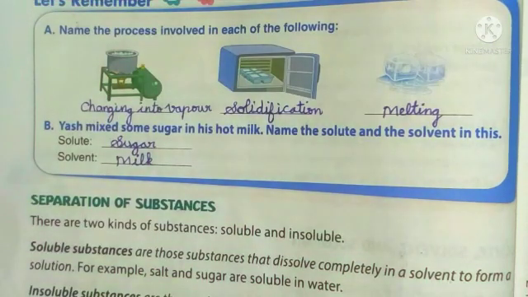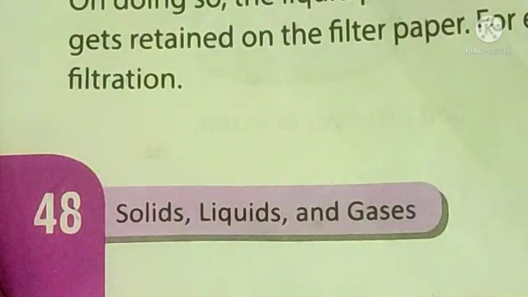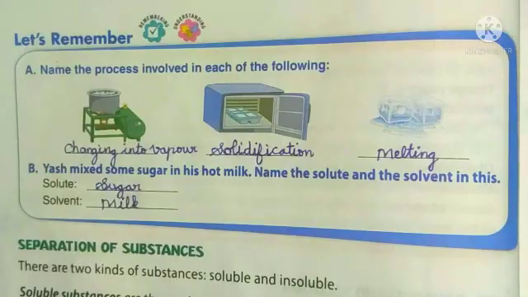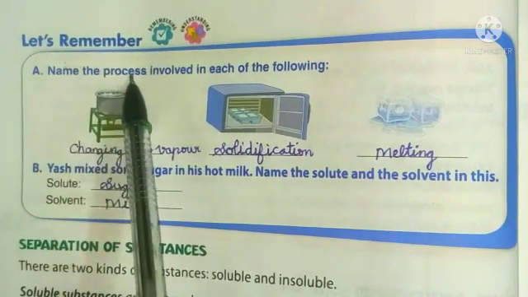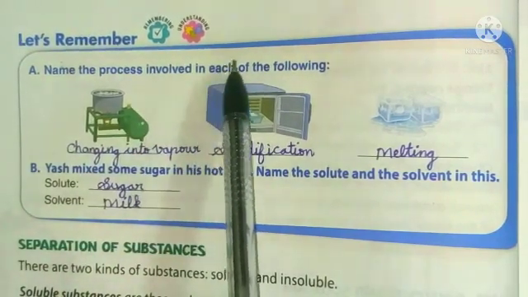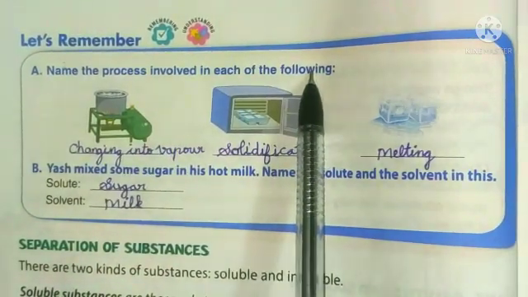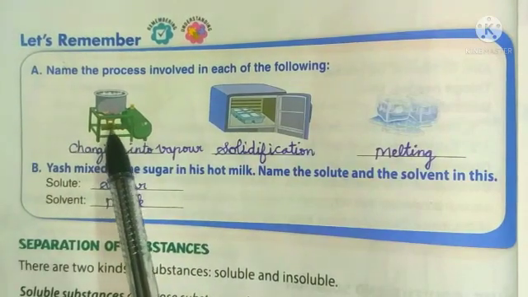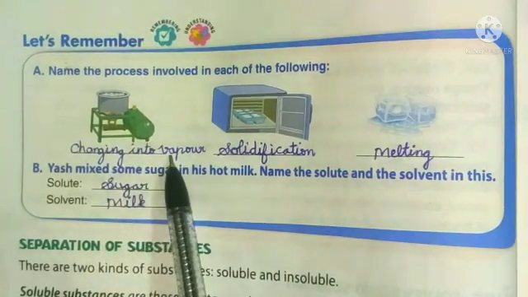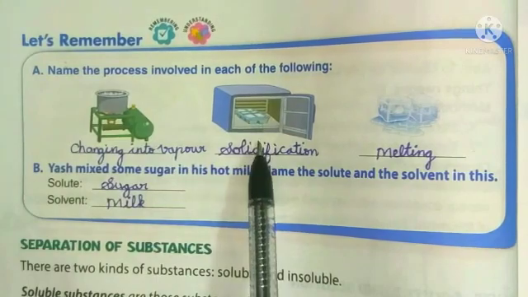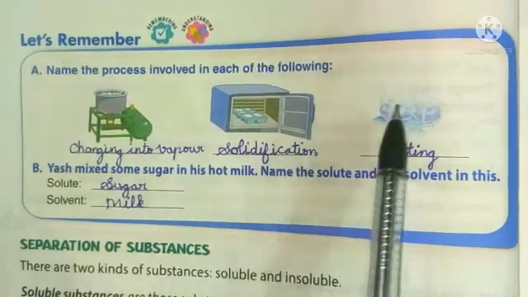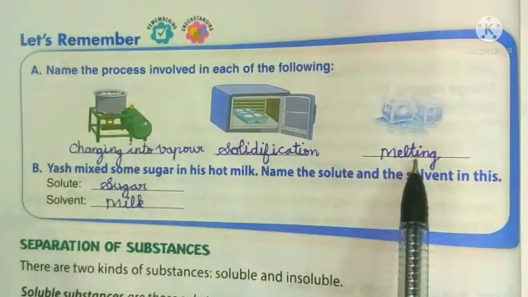Okay. Take your science book and turn to page number 48. Name the process involved in each of the following. First picture, changing into vapor. Second picture, solidification. Third picture, melting.